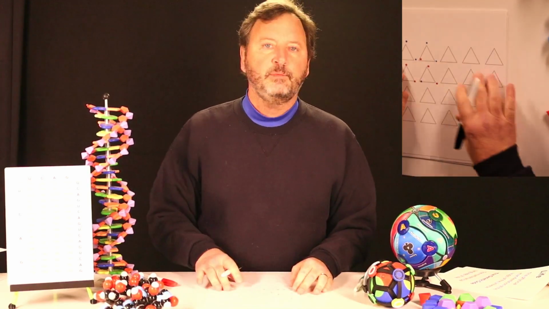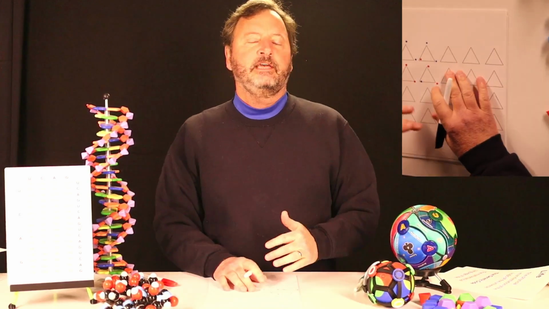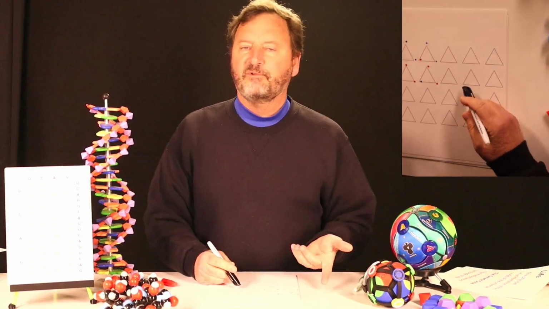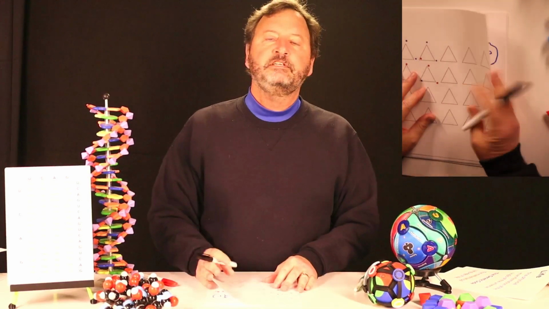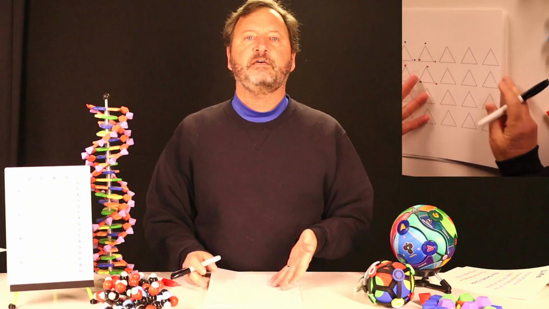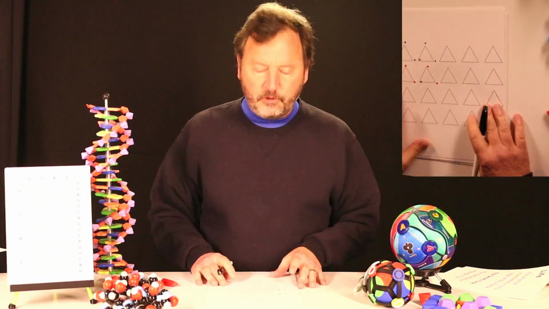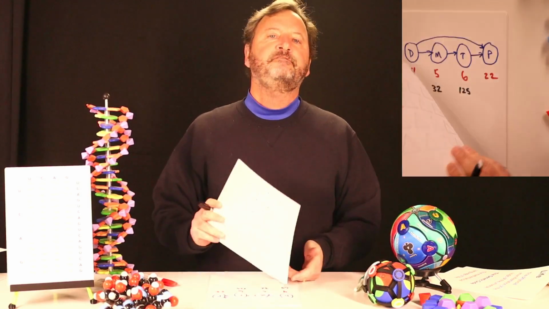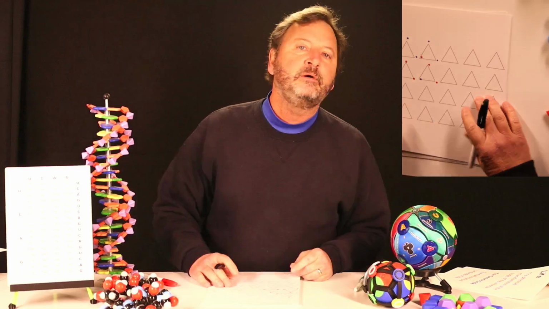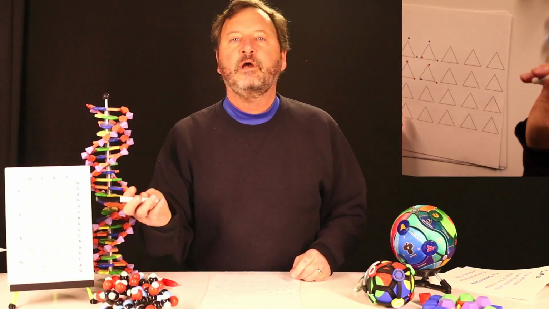The number of possible scenarios for a codon table exceeds the number of atoms in the universe. So the chances of being right are astronomical, but the chances of being wrong are also. So it's called proof by contradiction. This is a mathematical proof that this is actually a valid codon table. This defines codon tables. These are what codons are, and you can't find any of them on that table. So this codon table has no codons.